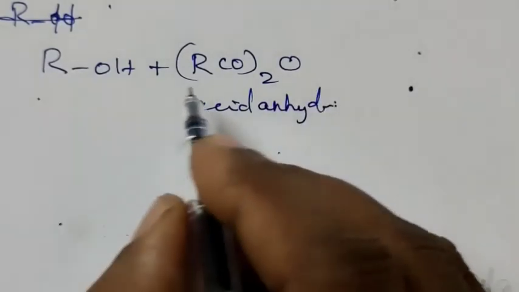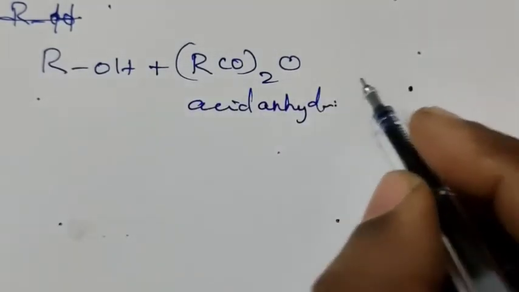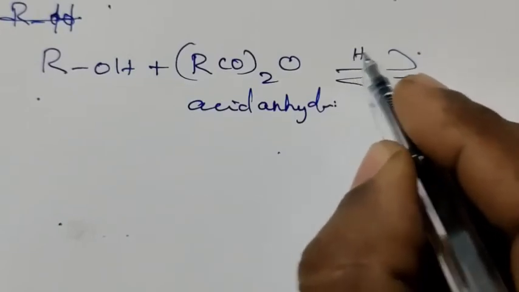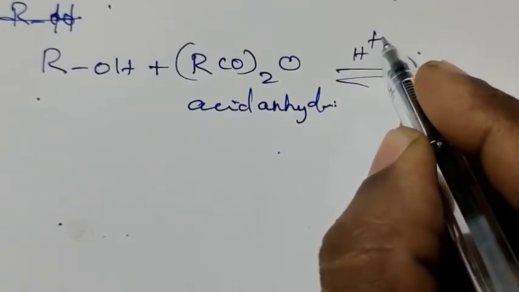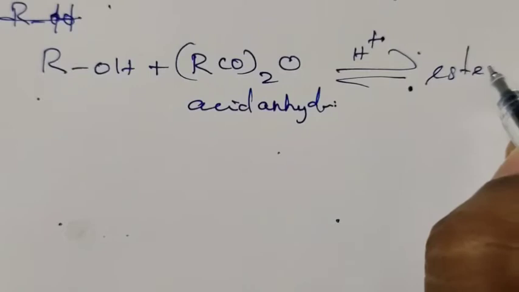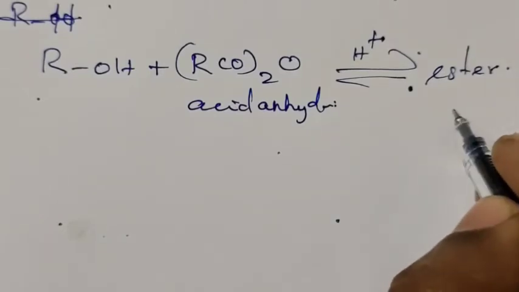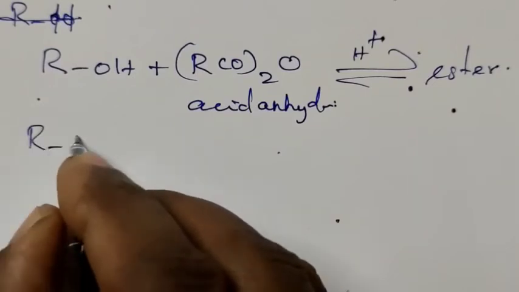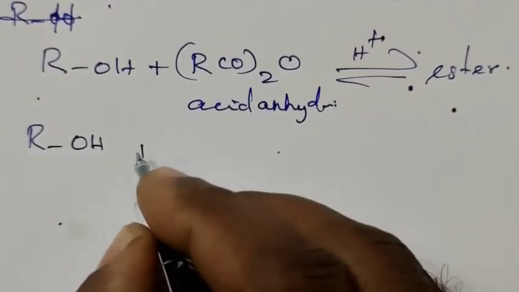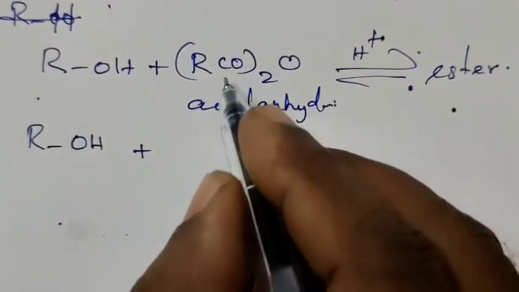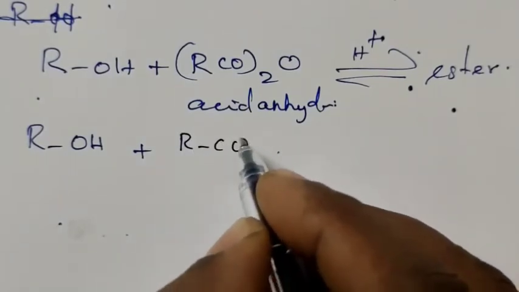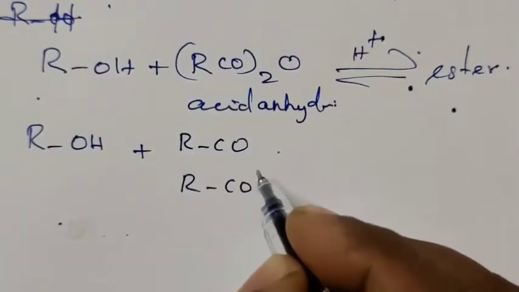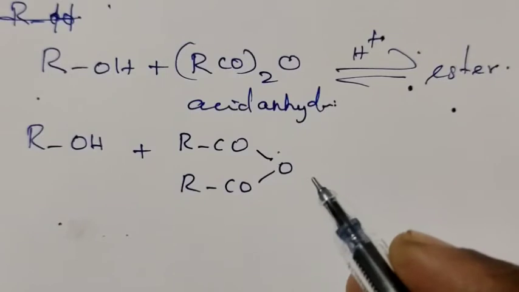When alcohol reacts with acid anhydride in the presence of mineral acid, the same ester formation takes place. This is also called esterification reaction.